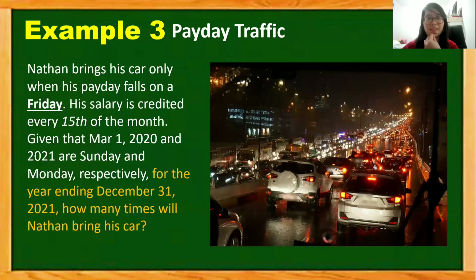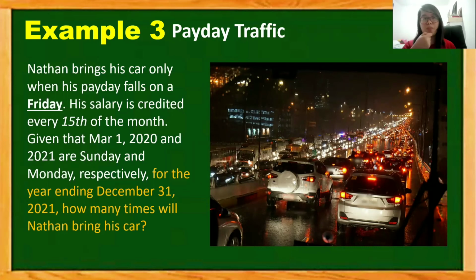So let's apply this. For example, Nathan brings his scooter only when his payday falls on a Friday. His salary is credited every 15th of the month. Given that March 1, 2020 and 2021 are Sunday and Monday respectively, for the year ending December 31, 2021, how many times will Nathan bring his scooter?